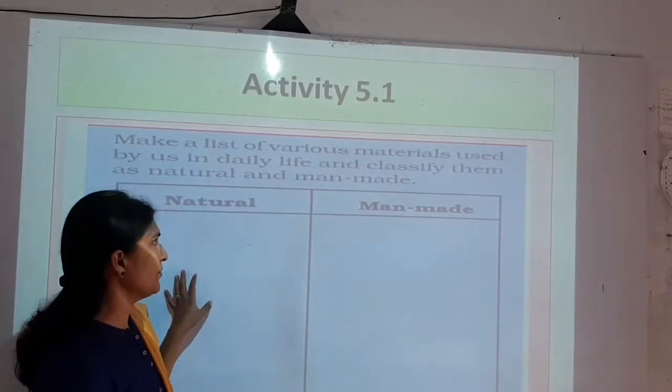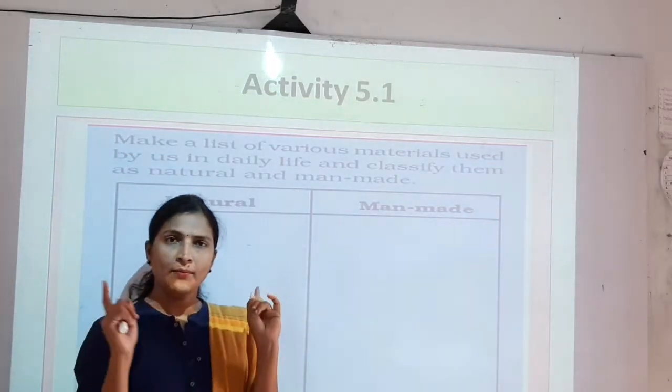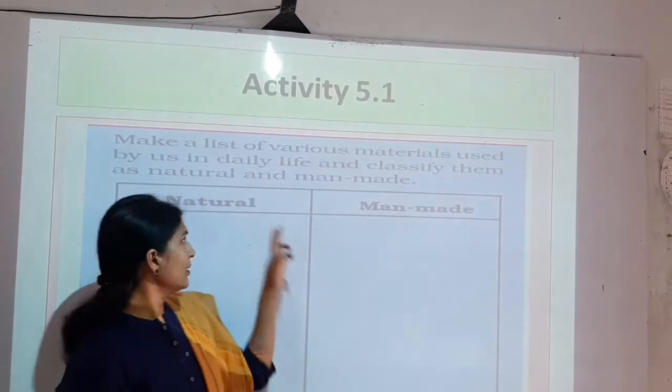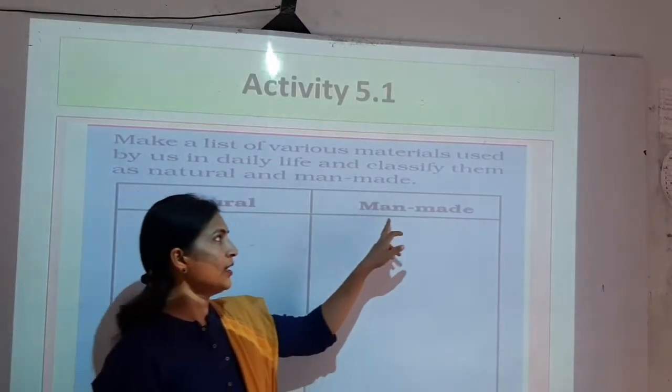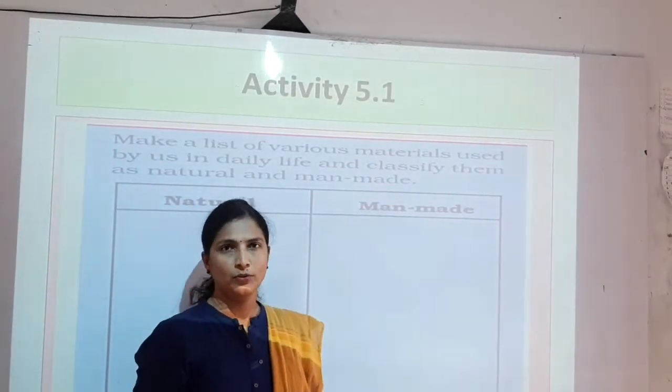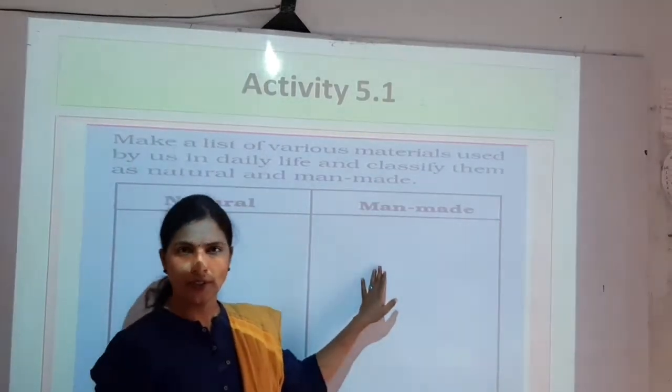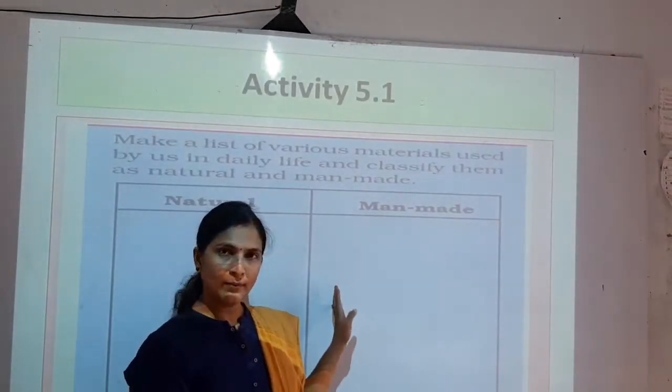Okay, so now this is a small and very interesting activity for all of you, and you can easily complete this activity. You have to look around. There are many objects which are natural and which are man-made. So you have to find out all those things and note them down here in the table. So you can complete the table by writing.